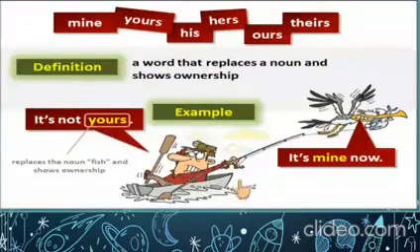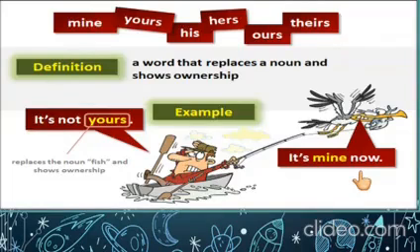Now let's see one more example. Now see, the person here in this boat is fishing, but a bird has taken it away. So what did the person say? He says, it's not yours. That means it does not belong to you. But the bird said, it's mine now. It belongs to me now. When you have to show the belongingness, the ownership, we use possessive pronouns.